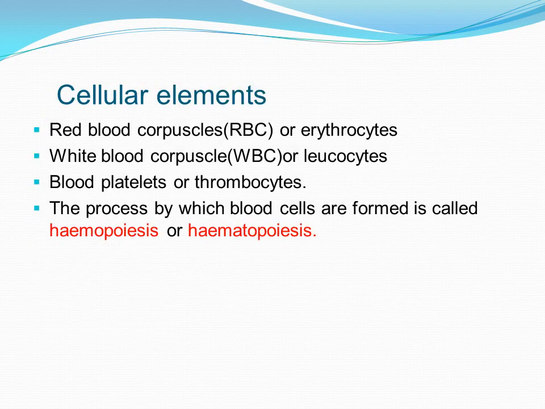Now here we are going to discuss the cellular elements of the blood. So what are they? They are the red blood cells or corpuscles, white blood corpuscles, and blood platelets or thrombocytes. The process by which the blood cells are formed is called hemopoiesis or hematopoiesis. The three cellular components are RBC, WBC and platelets. We will go to the details of these in the next slides.